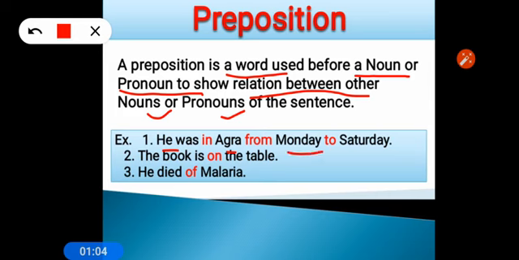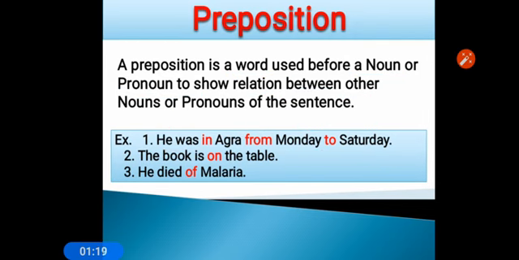So here Monday and Saturday are also nouns. So there are three nouns, Agra, Monday, Saturday, and he is a pronoun. So here in, from, to is showing relation between all these nouns and pronoun. So preposition is used to show the relation between or among nouns and pronouns of the sentence.